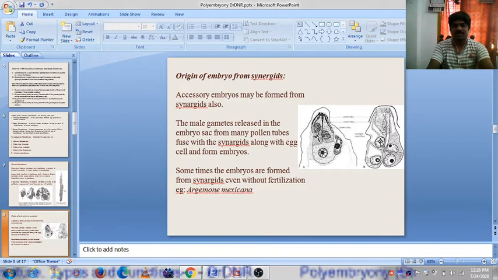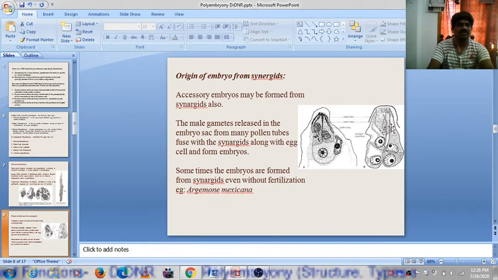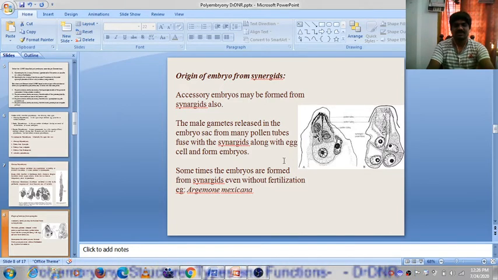Sometimes many pollen tubes may enter the embryo sac. At that time, the second or next pollen tube may enter the synergids, where it may be fertile, fuse, and form embryos along with the egg cell. Sometimes embryos are formed from synergids even without fertilization. An example is Argemone mexicana.